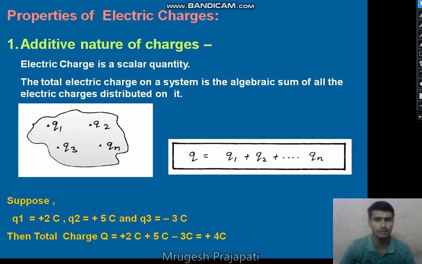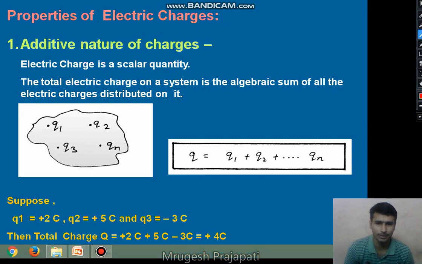We take a positive charge as positive and a negative charge as negative. So the total charge is plus 2 coulomb, plus 5 coulomb and minus 3 coulomb, which is a total of plus 4 coulomb. That is the algebraic sum. So the additive property of electric charge is that the total electric charge on the system is the algebraic sum of all the electric charges on it.